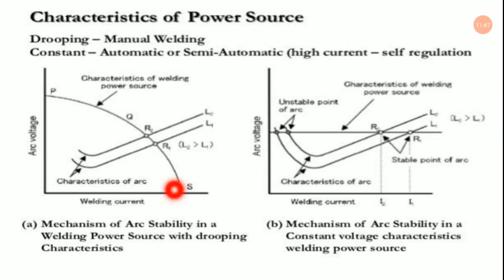So let us now focus on the different characteristics or curves coming out of the different parameters. Here we have the welding current as well as the arc voltage. The welding current is the x-axis and the arc voltage is plotted along the y-axis, as you can see over here.